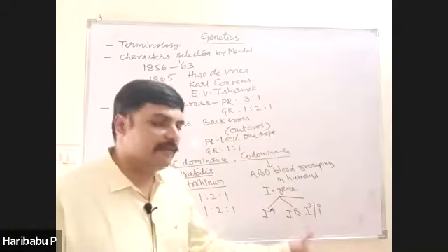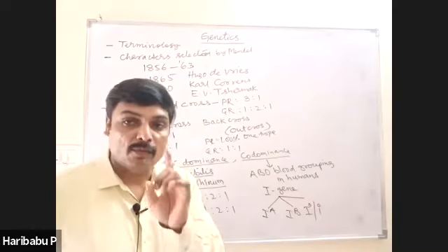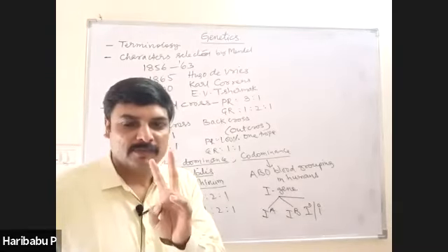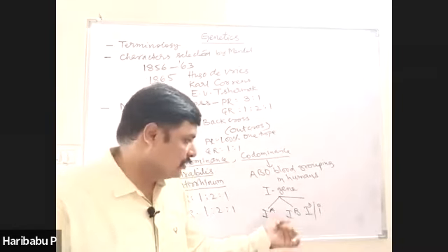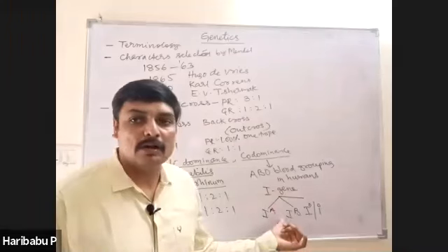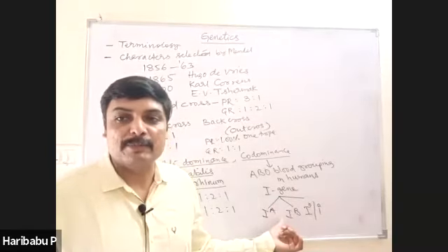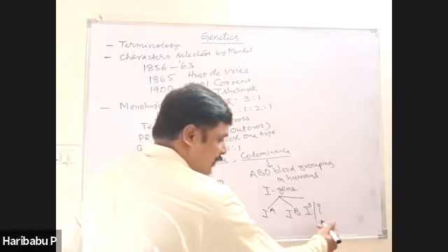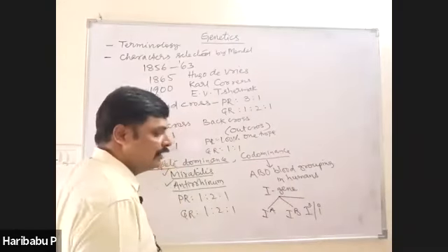One gene is having 3 alleles. Generally, one gene is having 2 alleles, but some genes are having more than 2 alleles. Such alleles are called multiple alleles, and the phenomenon is called multiple allelism.